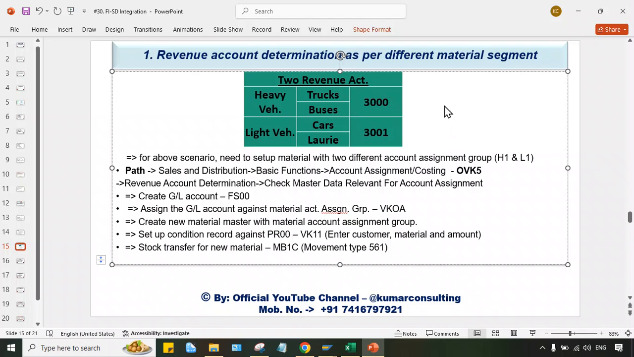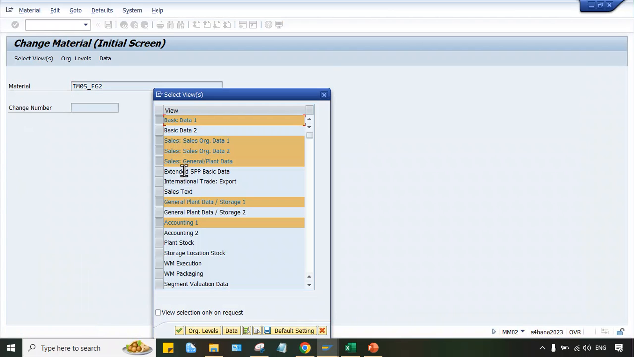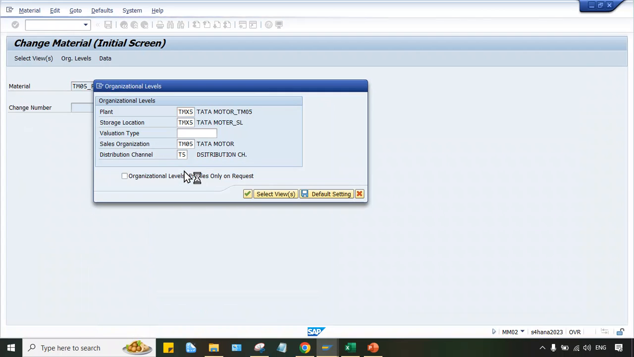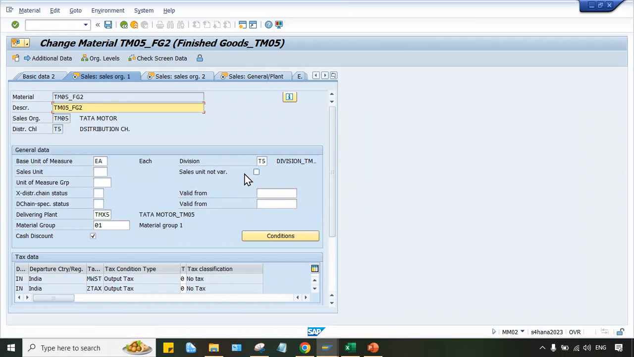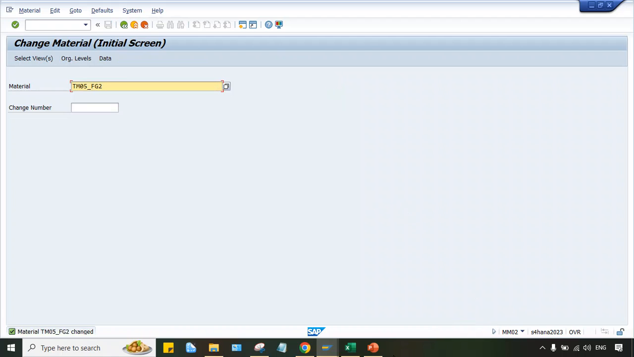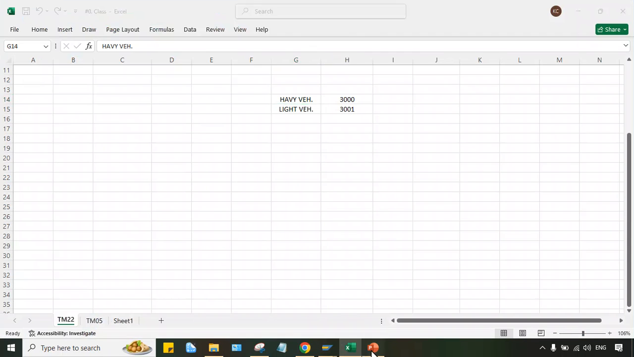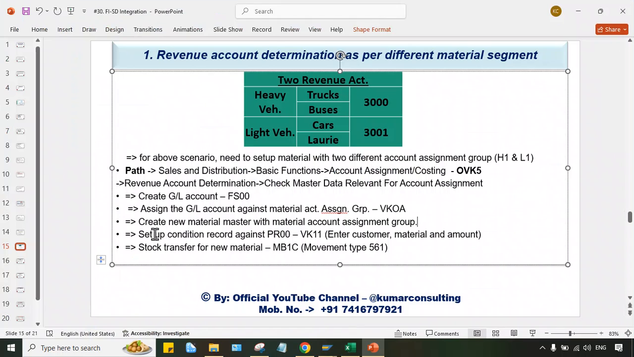So what I'll do, I'll just do one thing. First of all, I'll test for LV itself. LV means 3001, the new GL account I have created, right? So let me assign LV itself. Press enter, enter. Instead of HV, LV. Okay. So this is done. Setting up the condition record is not needed because I have edited the existing one.